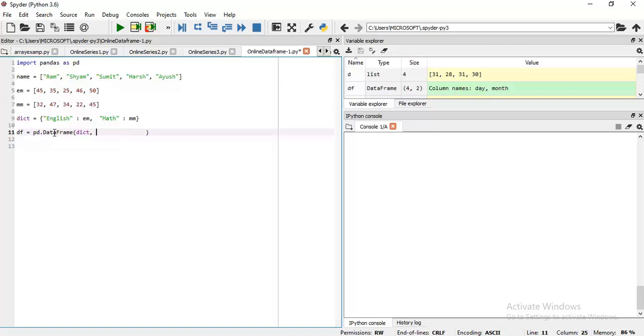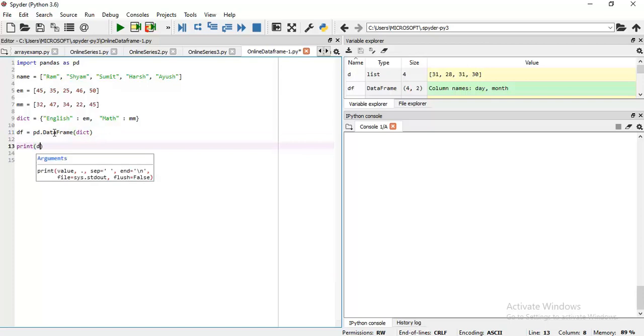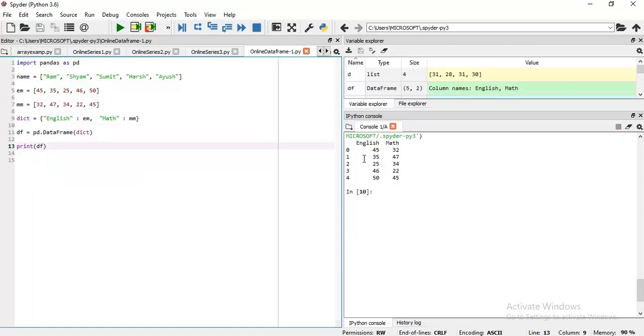Then columns. This is optional, you may use it or not. Here I will first do things without columns, and now print df. You just see the output. This is the English column with the English marks, and this is the math column.